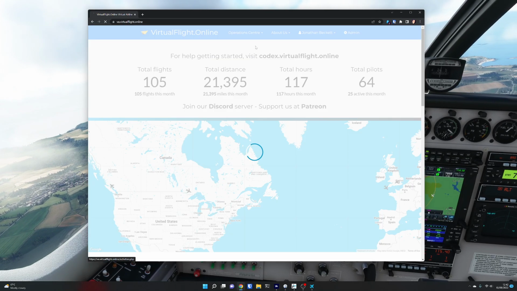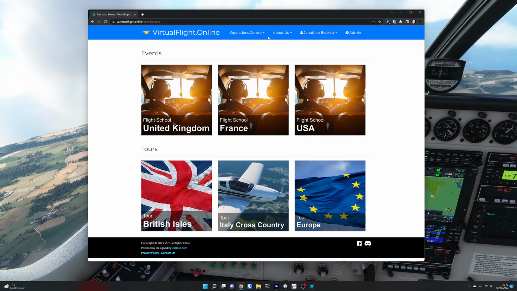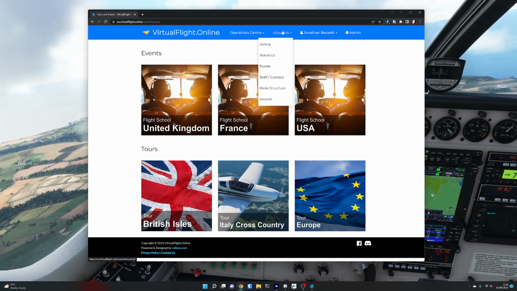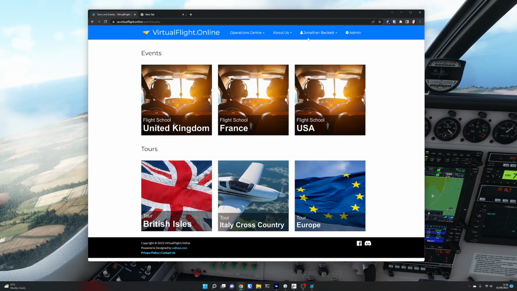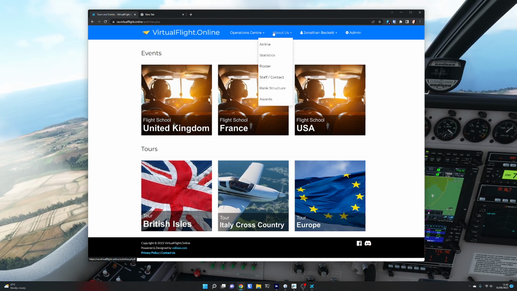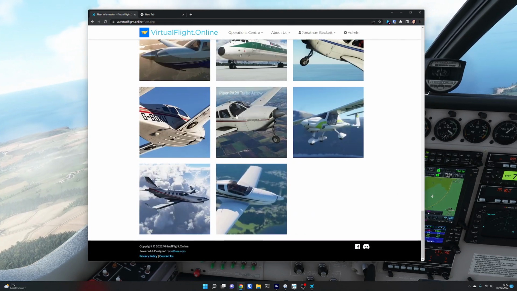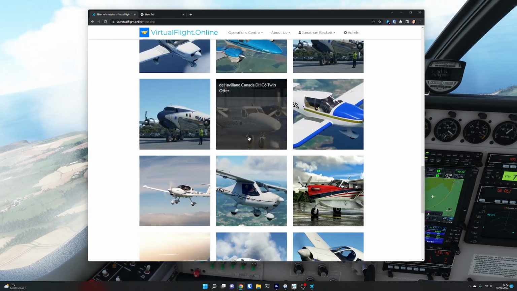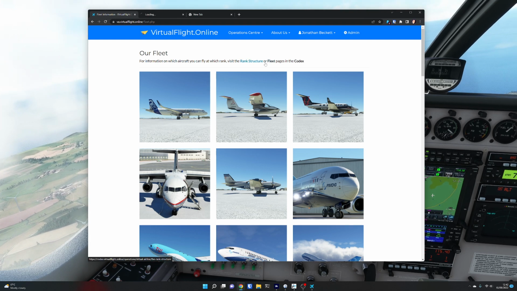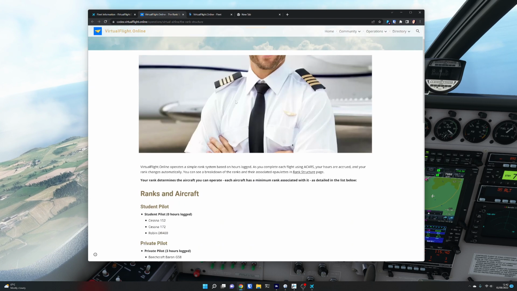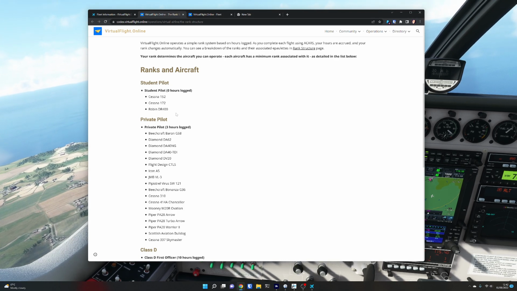But if we go and have a look around, we've got tours and events that you can go and fly. So there's obviously some training events to get your hours up. There is a rank structure in play. So the best place to look for this is the codex, actually, because if we go and look in here at the fleet of aircraft, so if we go Operations Centre Fleet, so here's all the aeroplanes. We filled in details about all the aeroplanes, but it doesn't really make sense here to see what planes you can use at what rank. So if we go and look in the rank structure or the fleet pages, you can see here's the rank structure information. So you start out as a student pilot when you have 0 hours locked, and then you move on to private pilot.